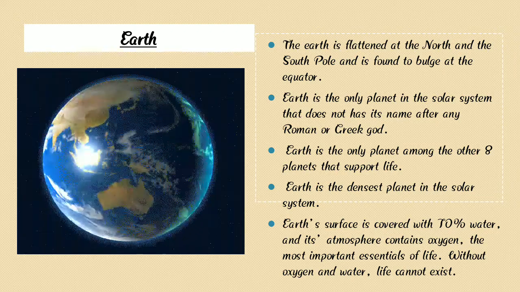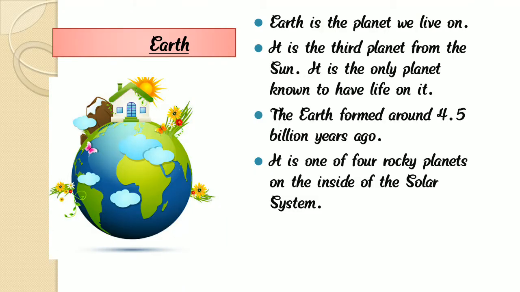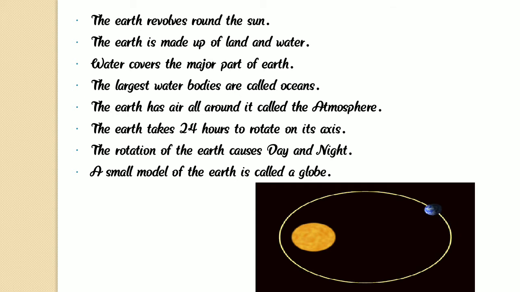Because water covers the major part of the Earth. Here we can see that Earth revolves around the sun. This is the sun and this is the Earth.